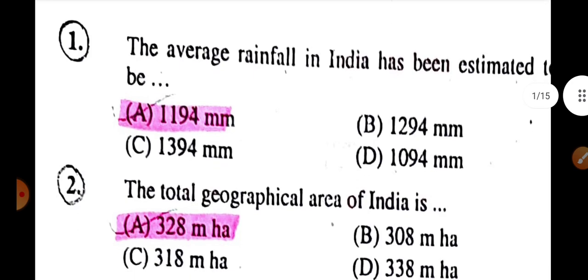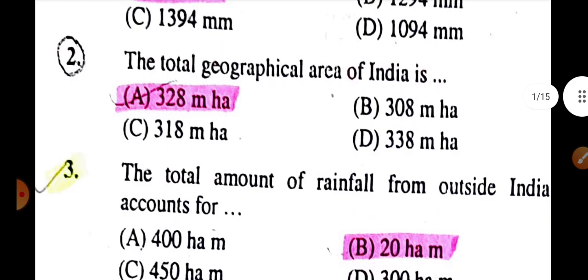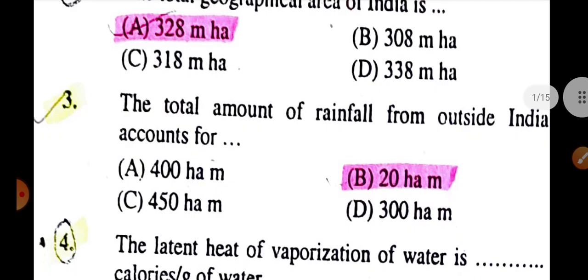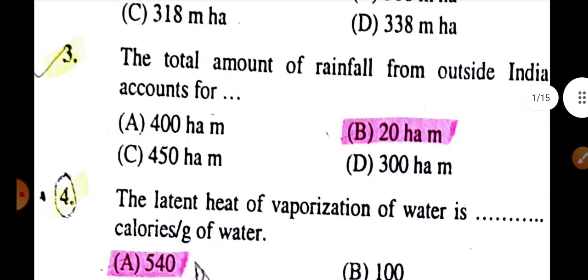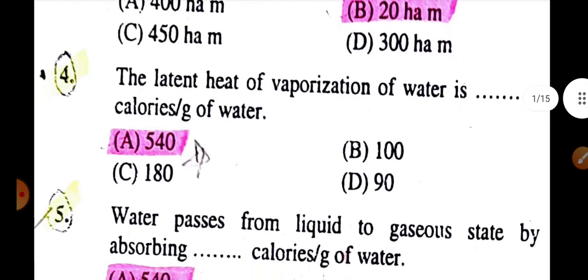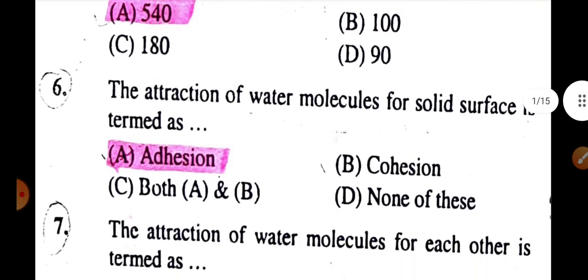The average rainfall in India has been estimated to be 1194 mm. The geographical area of India is 328 million hectare. Total amount of rainfall from outside India accounts for 20 hectare. The latent heat of vaporization of water is 540 calorie per gram of water. The water passes from liquid to gaseous state by absorbing 540 calories per gram of water.